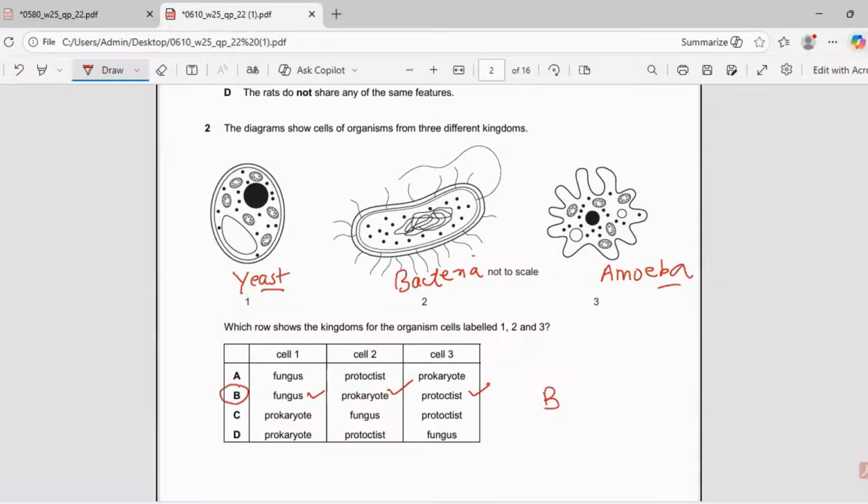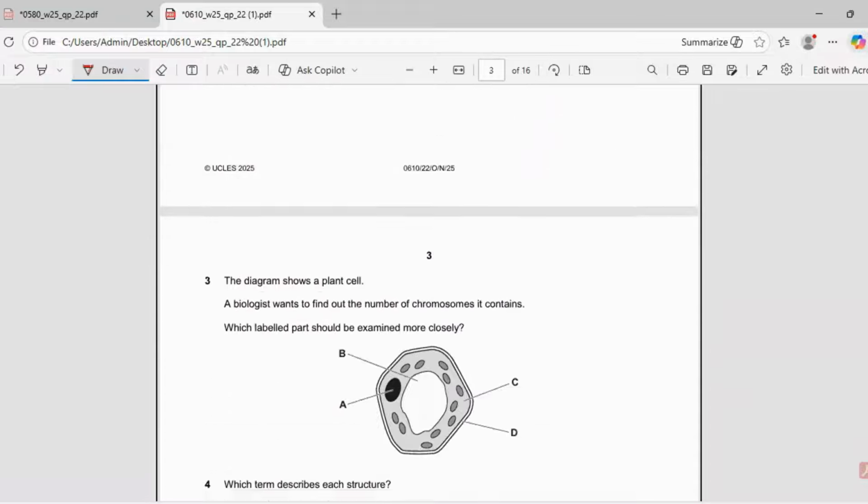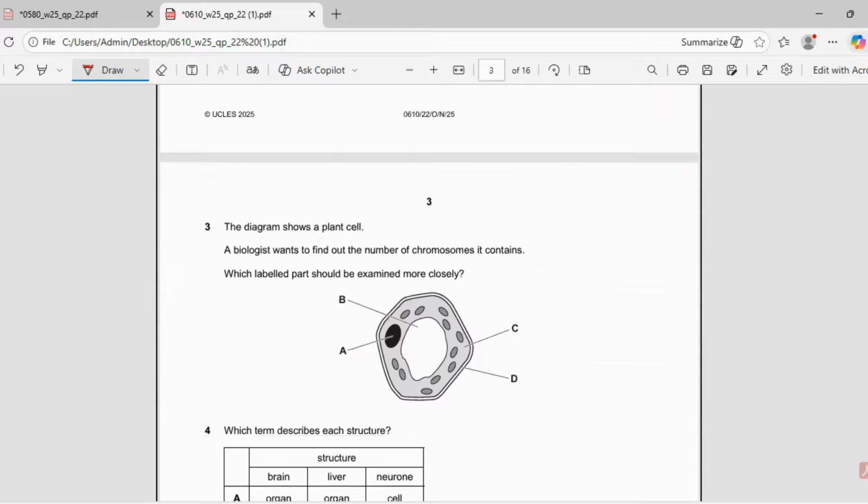Going forward, the third question says, the diagram shows a plant cell. A biologist wants to find out the number of chromosomes it contains. Which labeled part should be examined more closely? As you know, the chromosomes are present inside the nucleus. This is the nucleus. So he should examine the nucleus. That is option A. So these three questions were very direct, very simple.